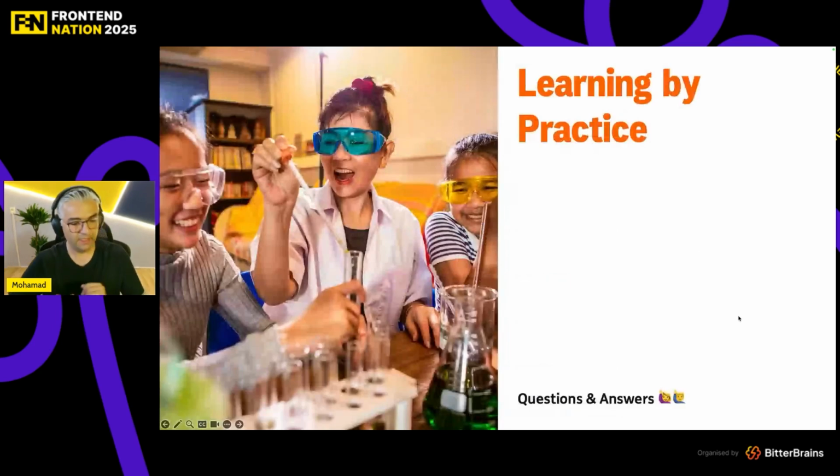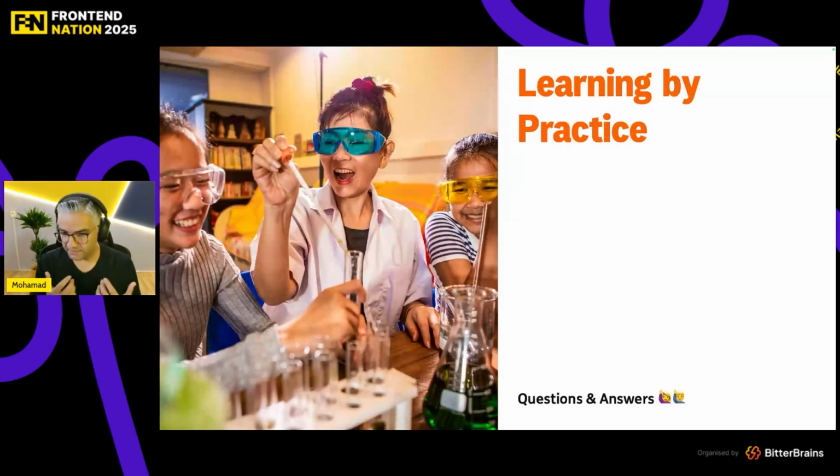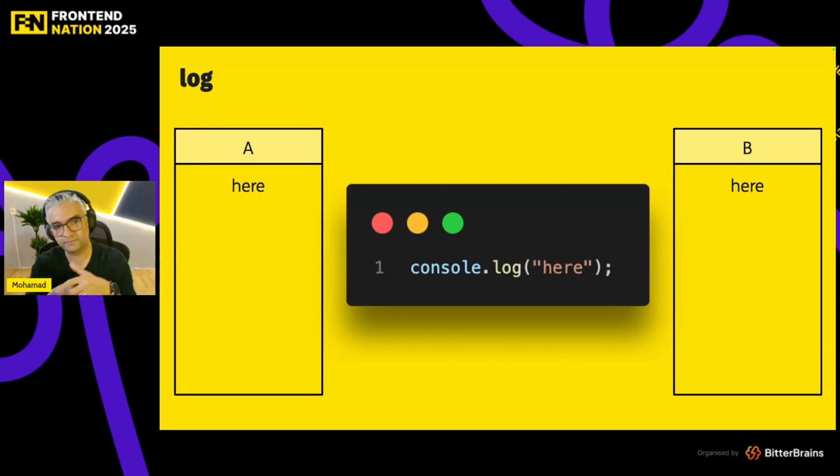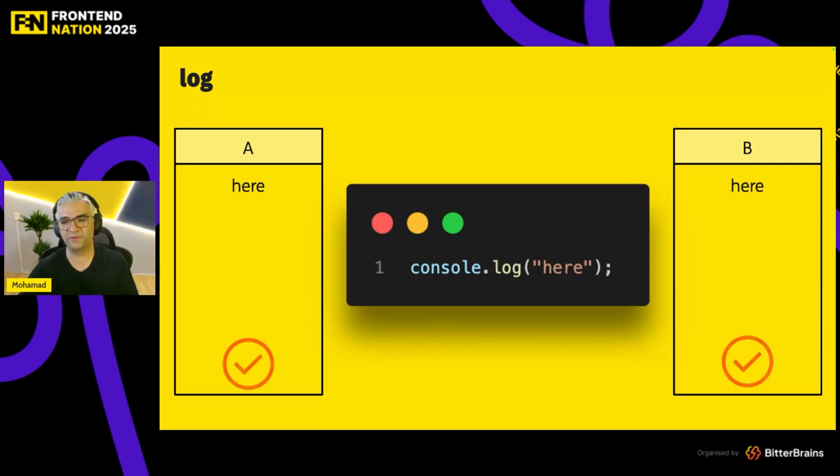So we just learned, I guess, some stuff, and we can learn some tips and tricks by questioning and answering. Let me start with the simplest question ever. What does this log? Of course, both answers are correct, A and B. It's just going to log here. So let's move to the next step.